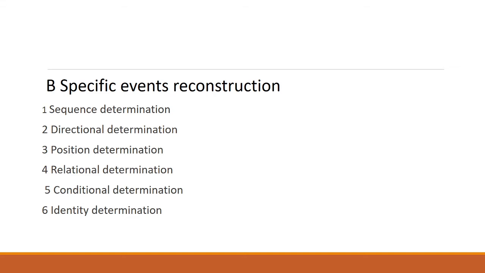With this we can reconstruct the event. So the next one is specific events reconstruction. What all things come under this: sequence determination, directional determination, position determination of the event, relational determination of the event, conditional determination of the event, and identity determination of the event.